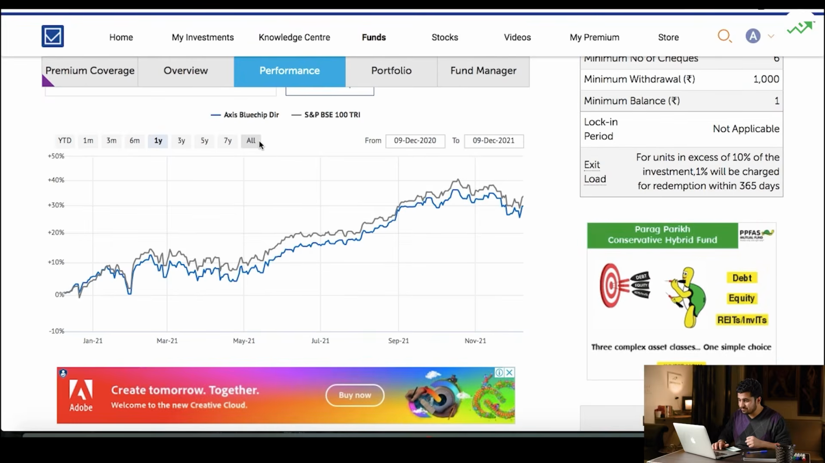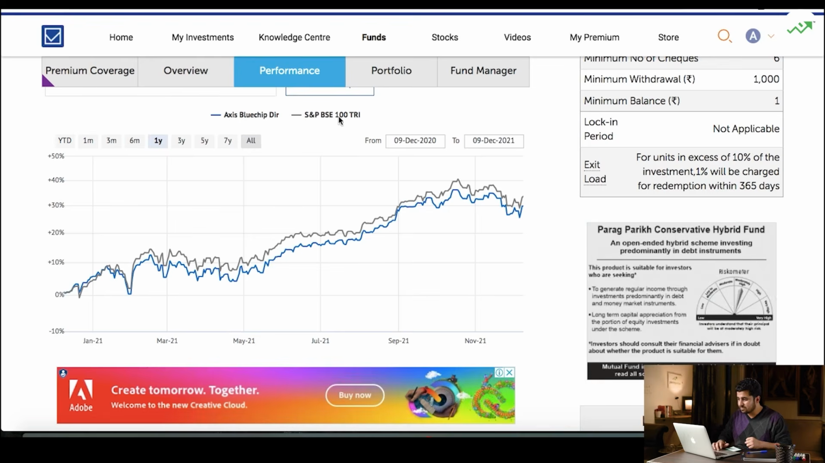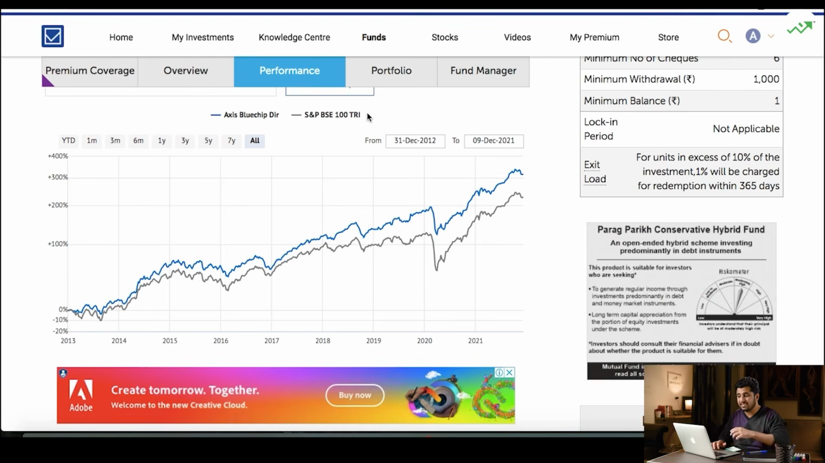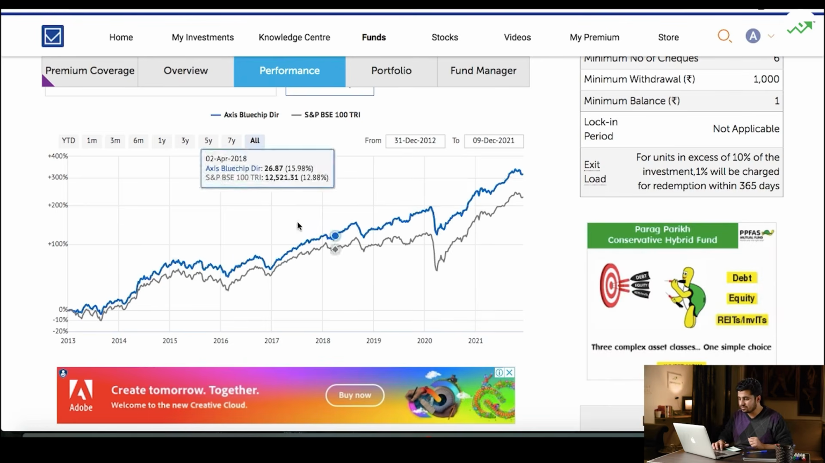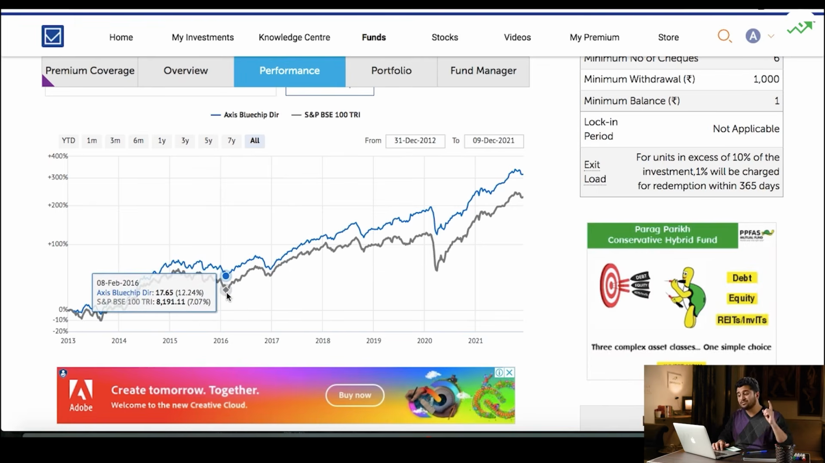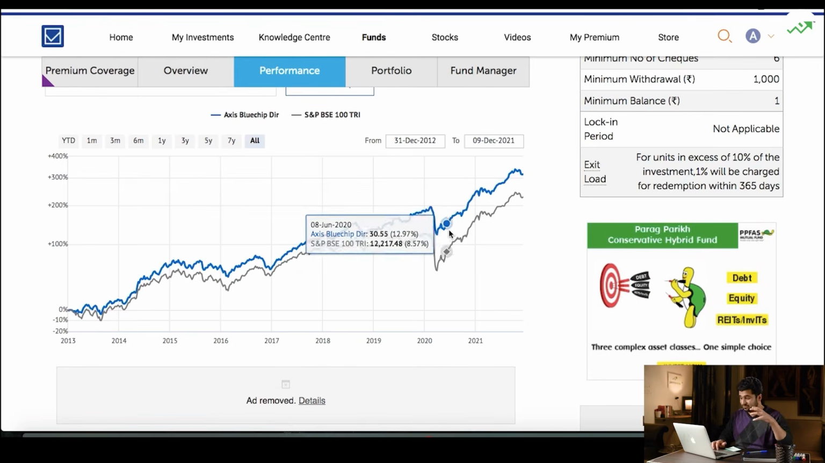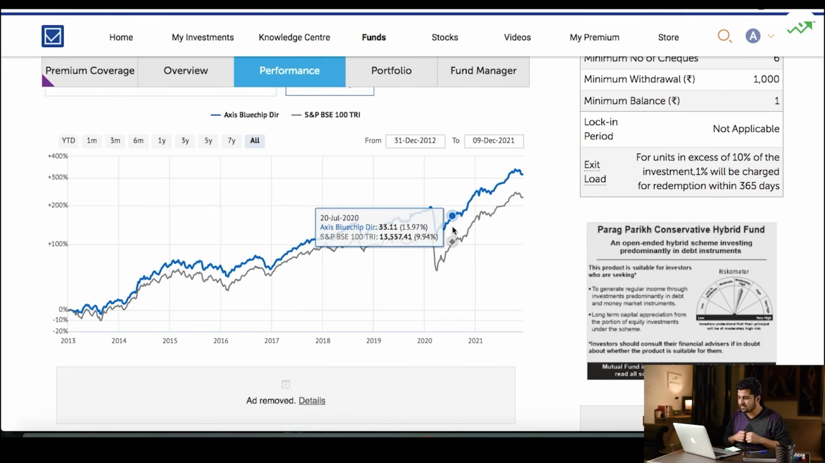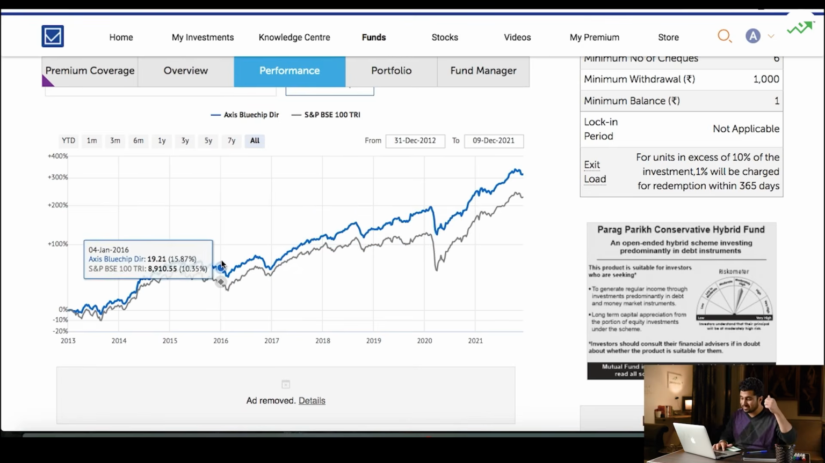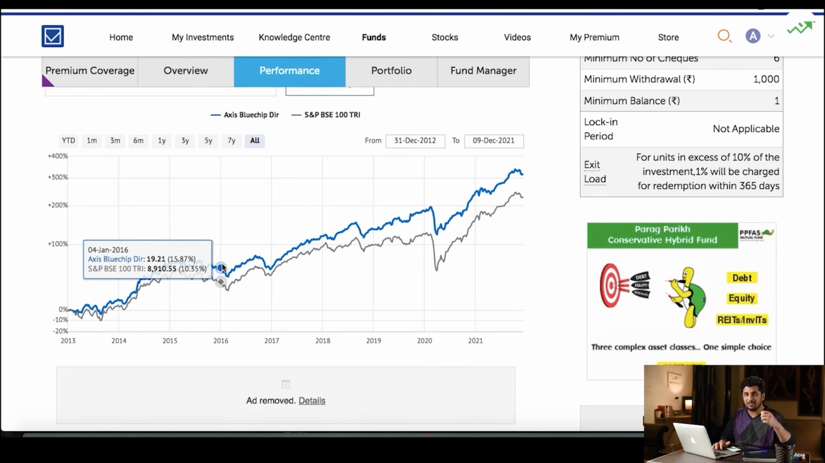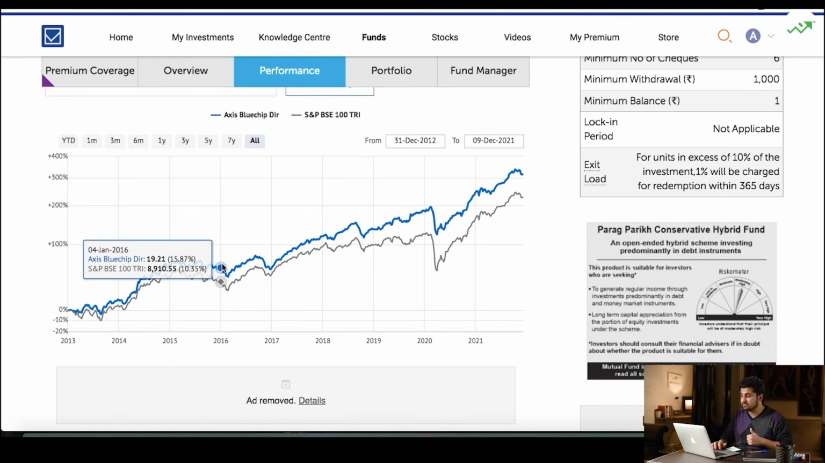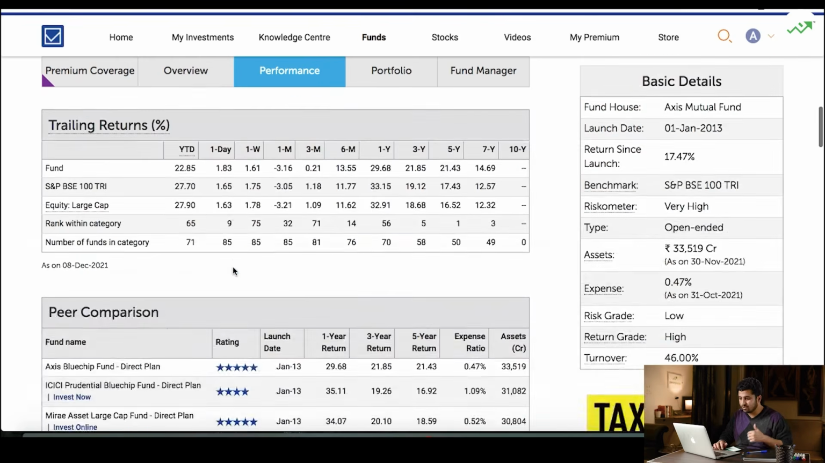And so we see, click on the all here. Again, this is also following the S&P BSE 100 TRI as the benchmark. And we see, in fact, since 2016, this fund has been beating the benchmark pretty decently. And in fact, over the last few years, the gap is quite significant, more than that of the Canara one, right? So in Canara, we saw the fund manager started beating the benchmark only closer to 2020, but here they have been beating since 2016. Nice.